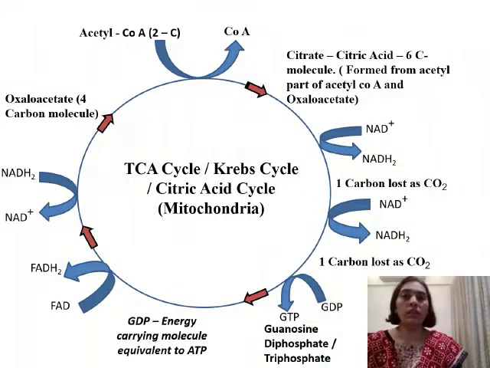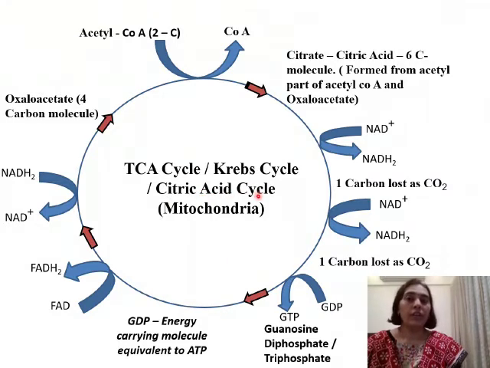Let us now move on to the next step. The next step is called the TCA cycle, that is tricarboxylic acid cycle. It's also called the Krebs cycle, because the cyclic reactions that we are going to study here were first discovered by Sir Hans Krebs, and after him this cycle is called the Krebs cycle. He even received a Nobel Prize for his research, and it was in 1953. It's also called the citric acid cycle.